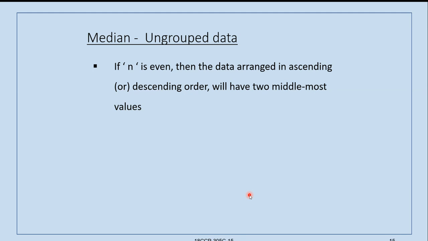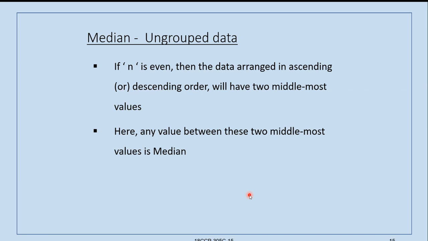If n is even, then the data arranged in ascending or descending order will have two middlemost values. We have to take the average of the two middlemost values. Here any value between these two middlemost values is median.